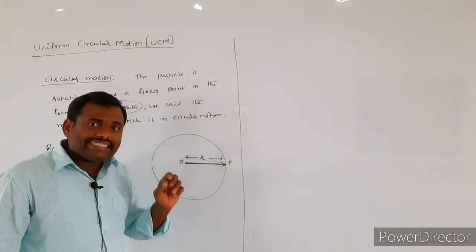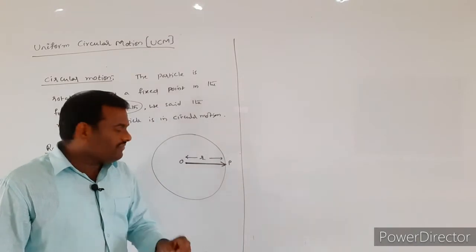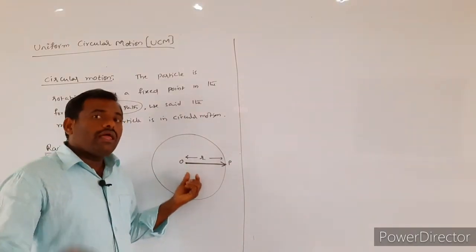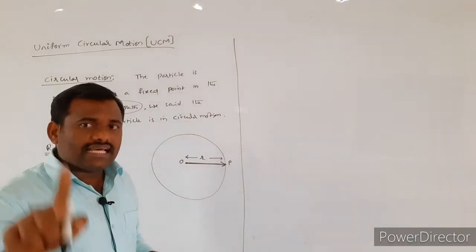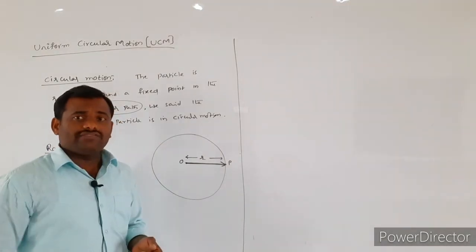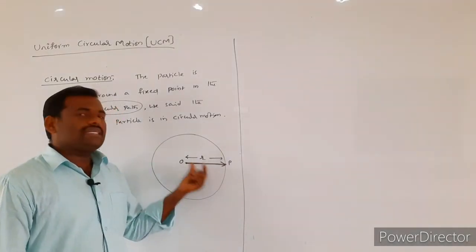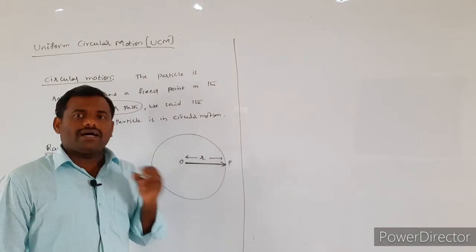Such a vector is called the radius vector.